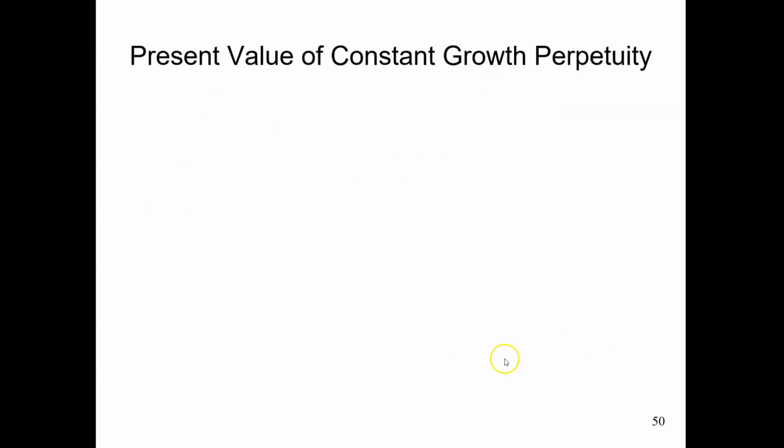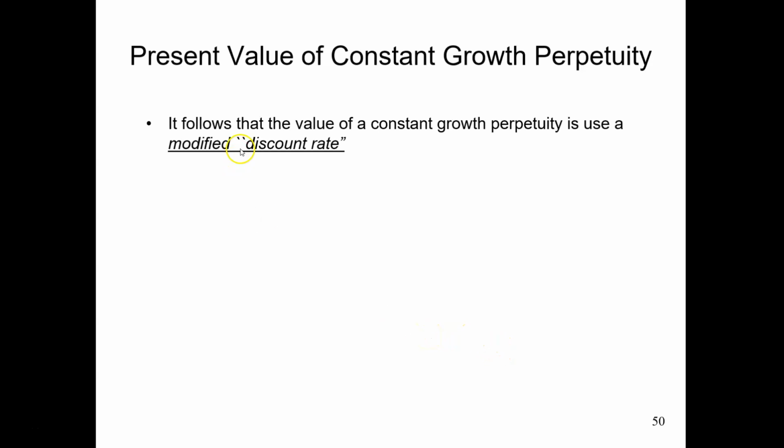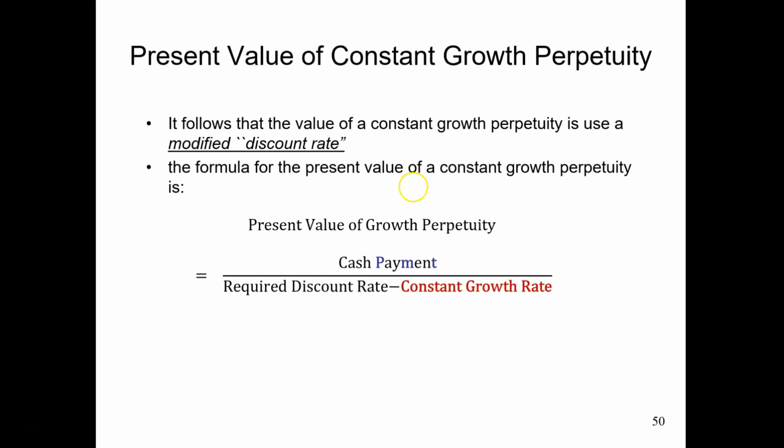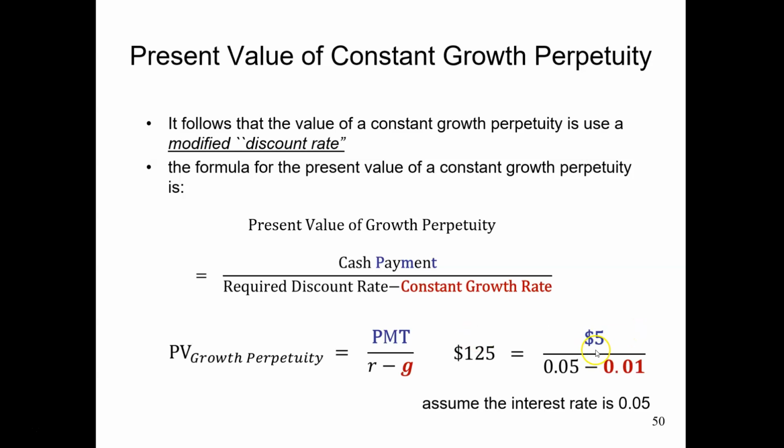But how do we calculate the present value of constant growth perpetuity? In fact, we can make a small change to the discount rate, and then we can use our previous equation of perpetuity. The present value of growth perpetuity will be the cash payment over the discount rate minus the constant growth rate. In the example in the previous slide, the cash payment is $5. The required discount rate is 5%. The constant growth rate is 1%. So the present value of this growth perpetuity is $125.